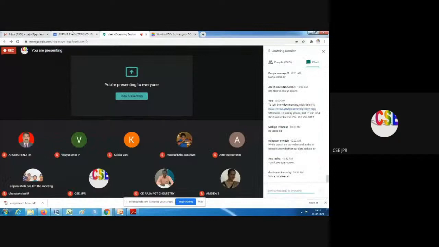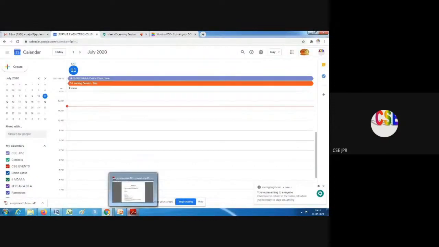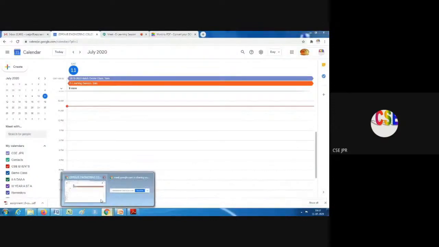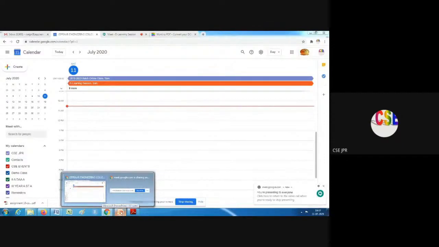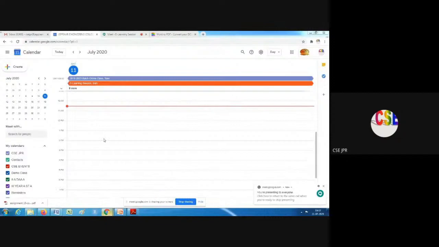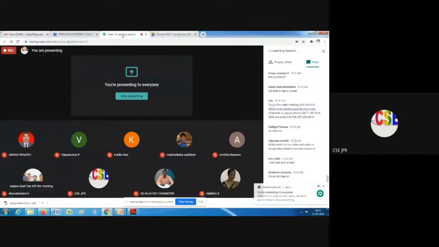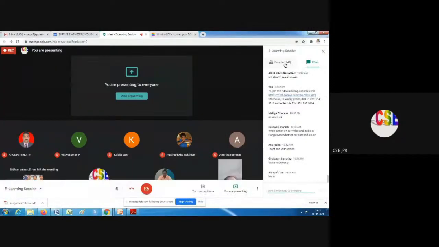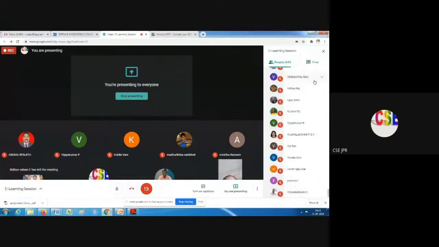If you are not able to see the screen, you have to pin the CSC JPR presentation. On the left side, under People, if you click people, you can see a lot of people. Check whether CSC JPR presentation is there, and if so, pin it so that the video will be visible all the time.